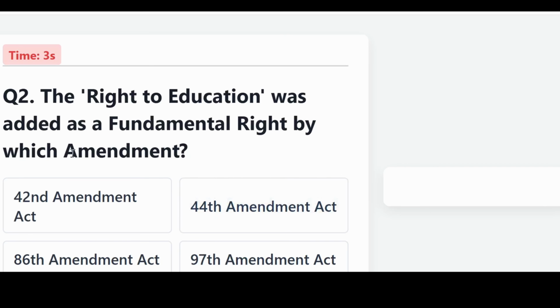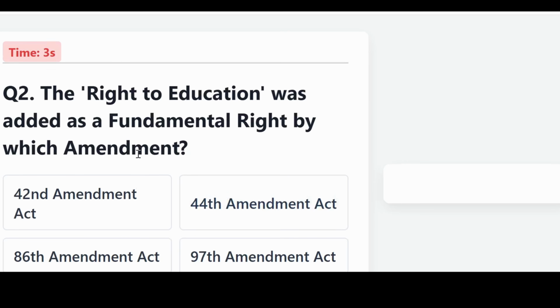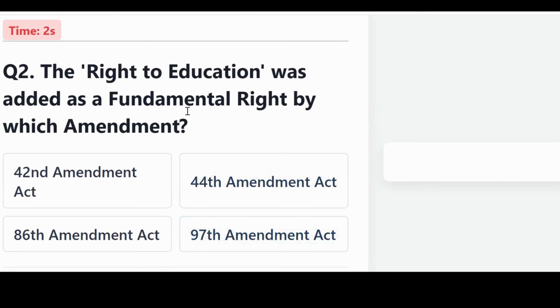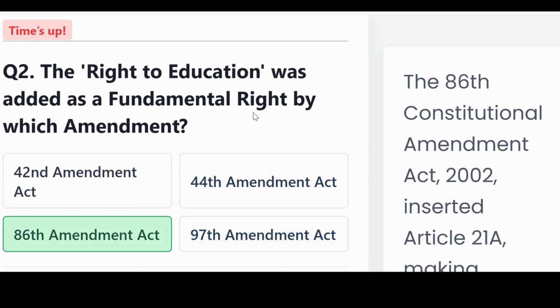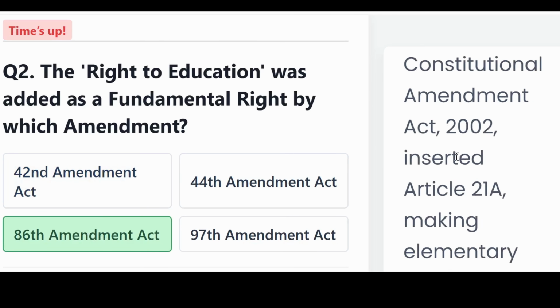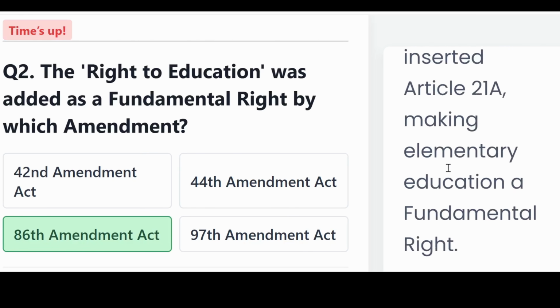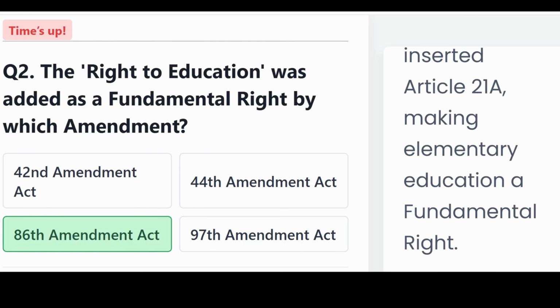The right to education was added as a fundamental right by which amendment? Is it the 42nd, 44th, 86th or 97th Amendment Act? And the correct answer, 86th Amendment Act. The 86th Constitutional Amendment Act, that is 2002, inserted Article 21A, making elementary education a fundamental right.